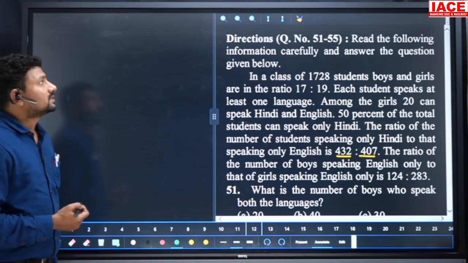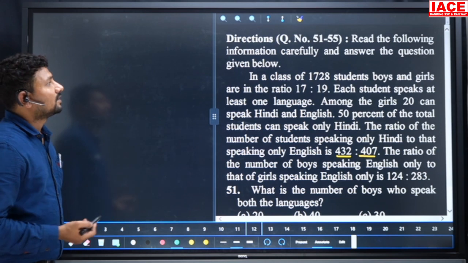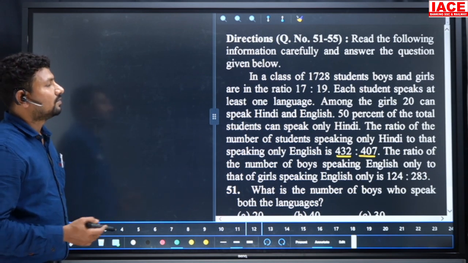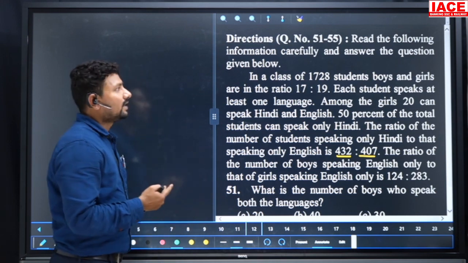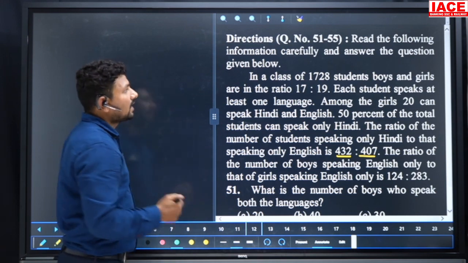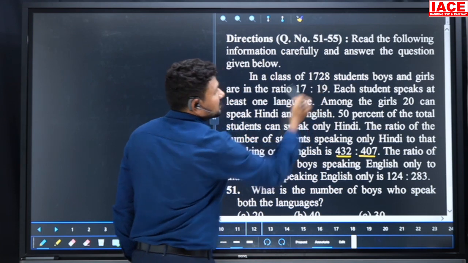Yeah, we have questions 51 to 55. Read the following information carefully and answer the questions given below. We have total data based on the Venn diagrams. We require two Venn diagrams here, one for boys and one for girls, and the total students given are 1728.